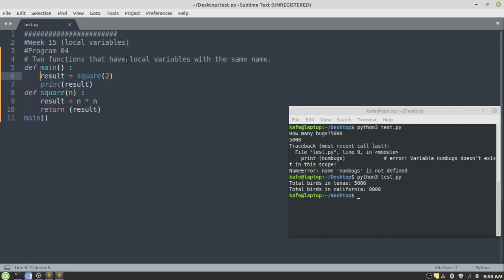So what does it mean? We are using same variables inside different functions, and that is possible. Two functions that have local variables with the same name, that is possible. How will this program execution work? First we have to call the main function. Control will transfer here. The body will be executed. Declare a variable result, assign it the value square 2.